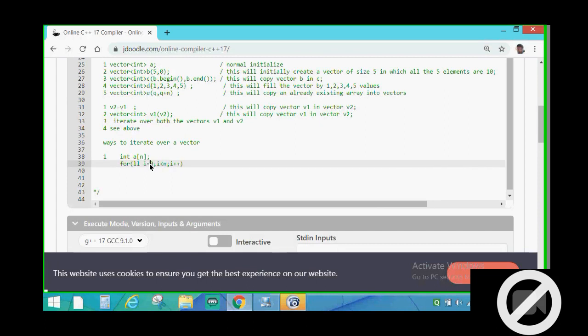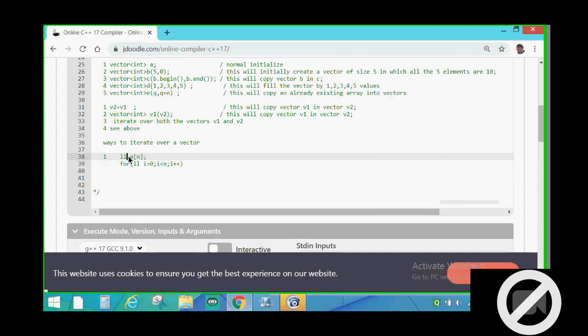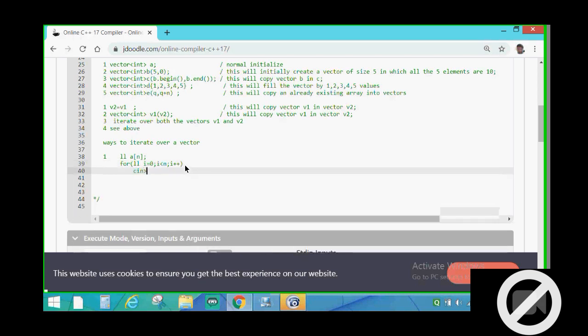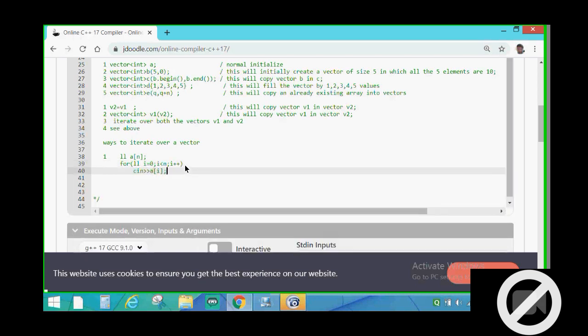I have to change this into LL, means long int type. We write a for loop and we just take c in a of i. We do this to iterate over an array. The same procedure we have to follow to iterate over a vector.